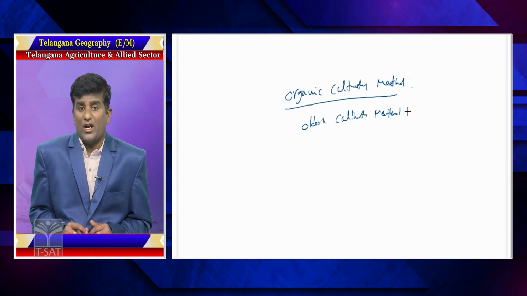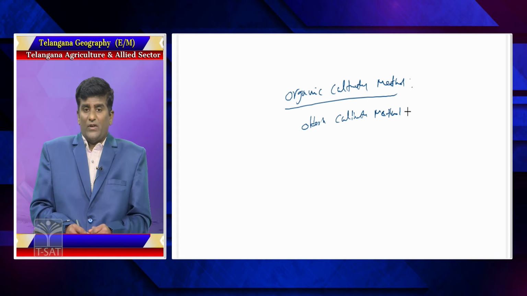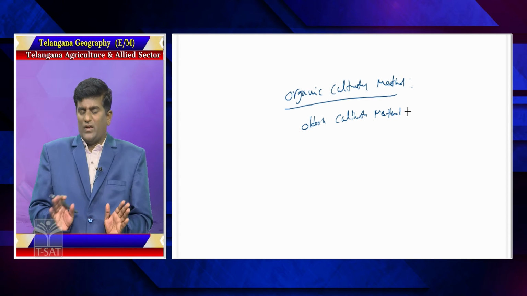Other related methods are dryland cultivation methods and wetland cultivation methods. Organic cultivation, mixed cropping or intercropping are used at a very low percentage in Telangana state's agriculture sector. Only these methods are applied in Telangana agriculture practice or cultivation.